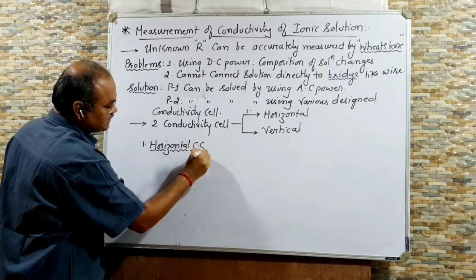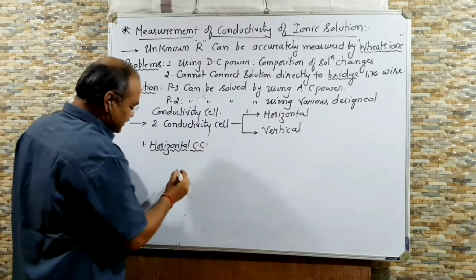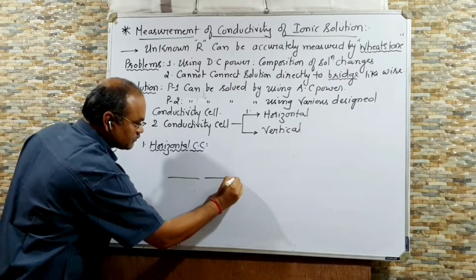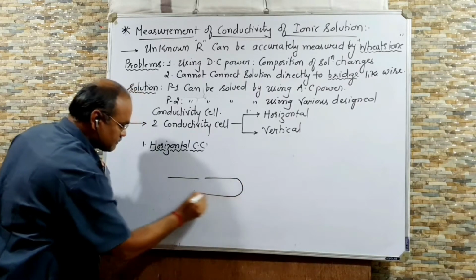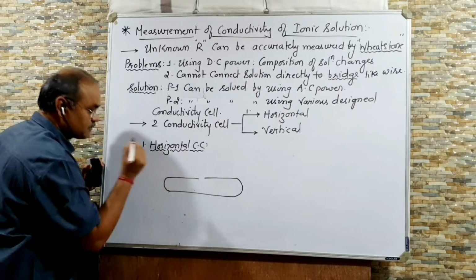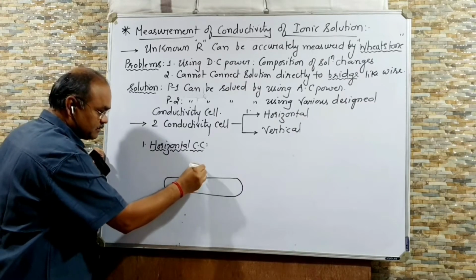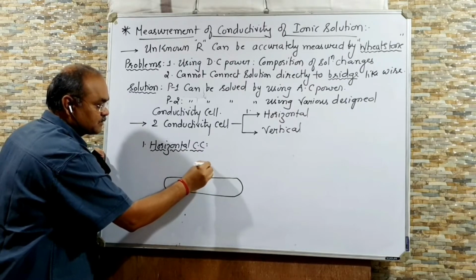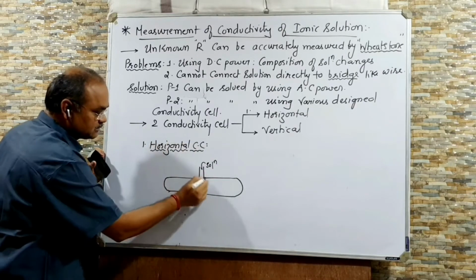Horizontal conductivity cell, so I am writing CC. In this case, from here you can fill the solution whose conductivity is to be measured, right?